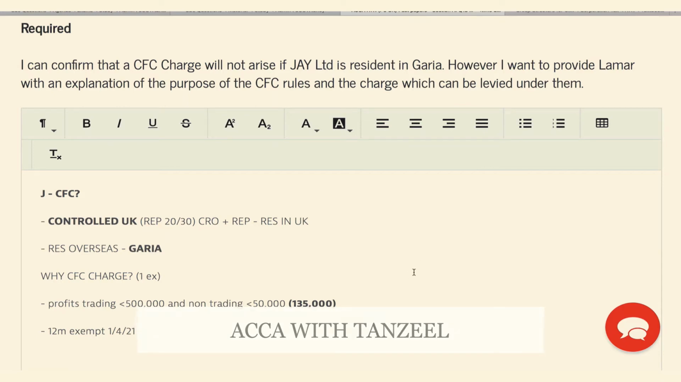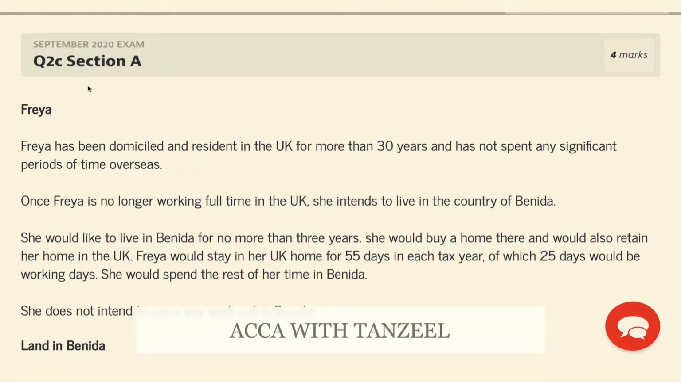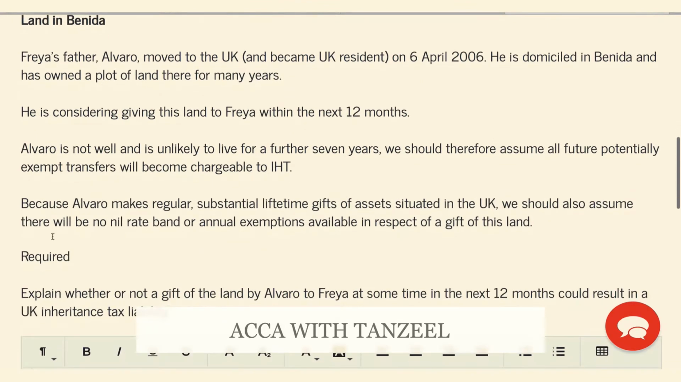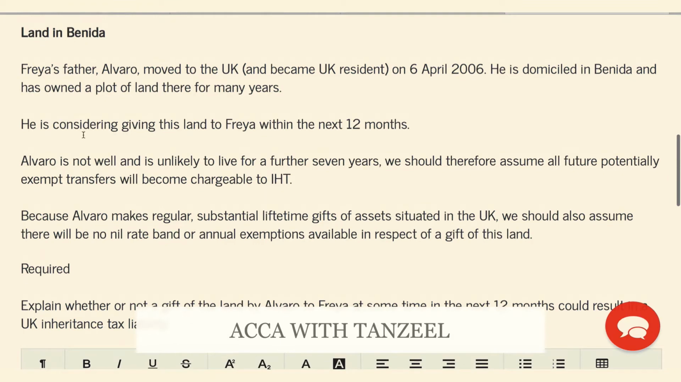Let's try this exam question from the September 20 exam, question 2C on domicile. So the requirement is to explain whether or not a gift of land by Alvaro to Freya at some time in the next 12 months could result in a UK inheritance tax liability. And here we have the information. The gift is a land in the country of Benita.